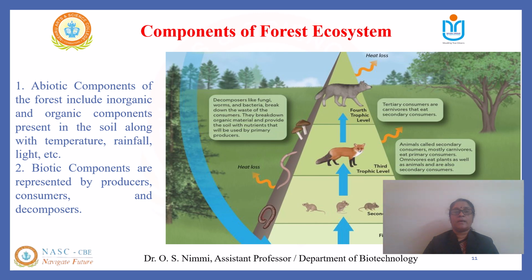Let us examine the food web and food chain in a forest ecosystem. The food web in a forest ecosystem is a complex network of interconnected food chains illustrating the flow of energy and nutrients. A food chain, on the other hand, is a linear sequence of organisms where each level consumes the one below it. Producers form the base of the web, followed by primary consumers, secondary consumers, and decomposers, which recycle the nutrients.